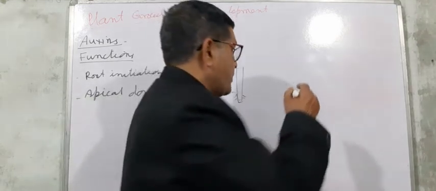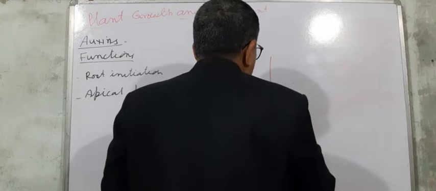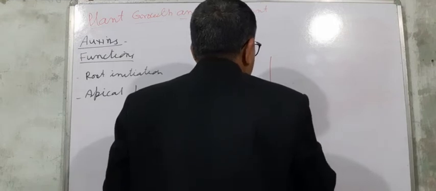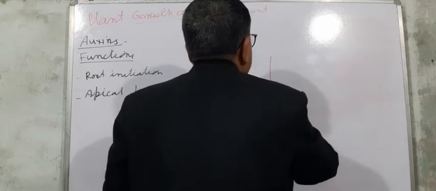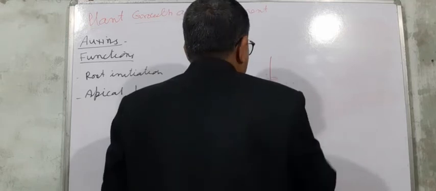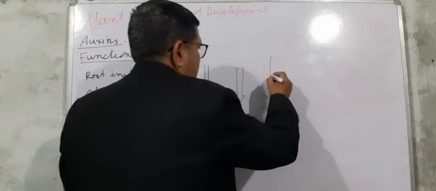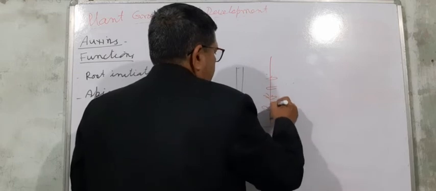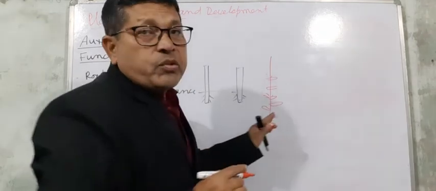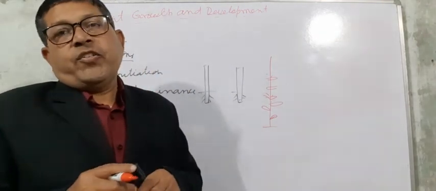Suppose this is a plant, and these are the leaves, and in this way it will grow with no branching. So this is called apical dominance.